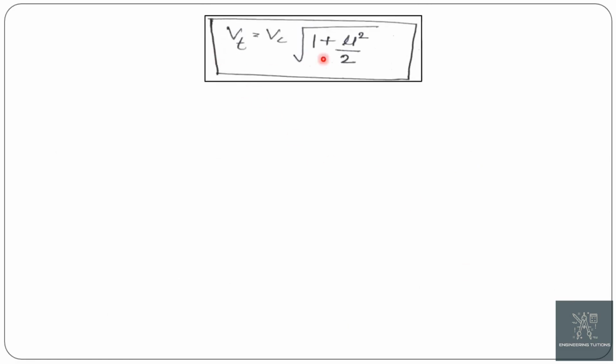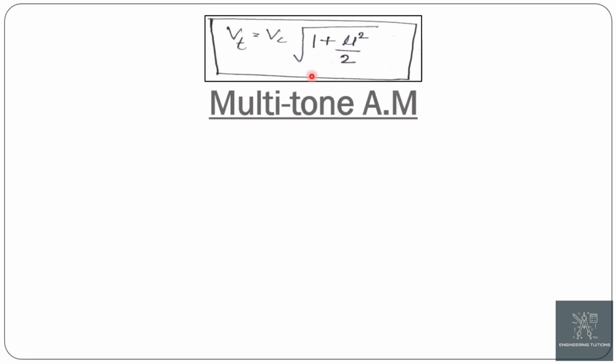After simplifying this equation, we get the final expression of the voltage, that is VT is equal to VC under root 1 plus mu square by 2.